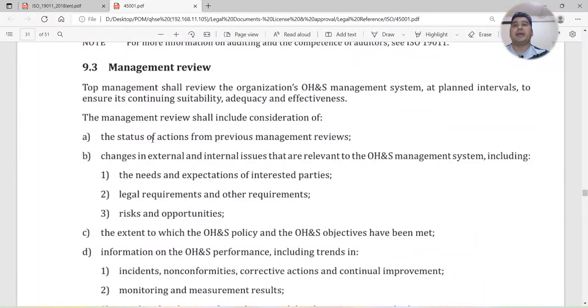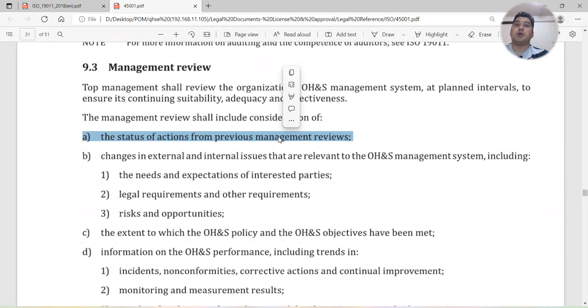When you conduct the meeting, you need to consider the status of actions from previous management reviews. The points from the previous management review also need to be included in the new meeting, and you need to revisit them. What is the status of these points?